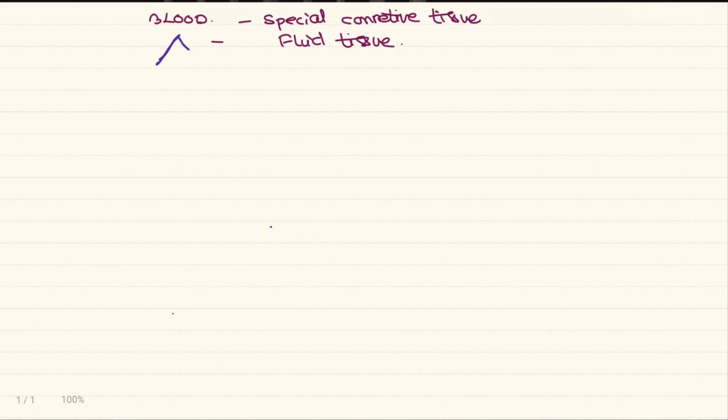So let's discuss the blood. As you know, blood is a special connective tissue. It is also called a fluid tissue. There are basically two parts in the blood. The fluid matrix is called plasma, which forms 55% of the blood, and the cellular part is properly called the formed elements. The formed elements account for nearly 45% of the blood.